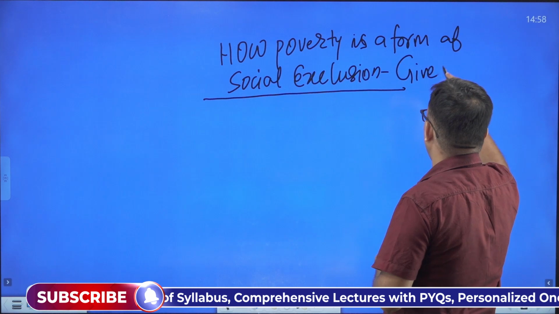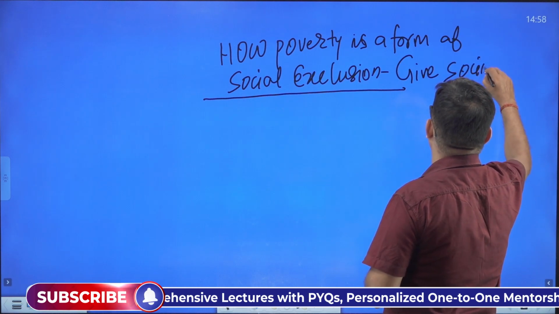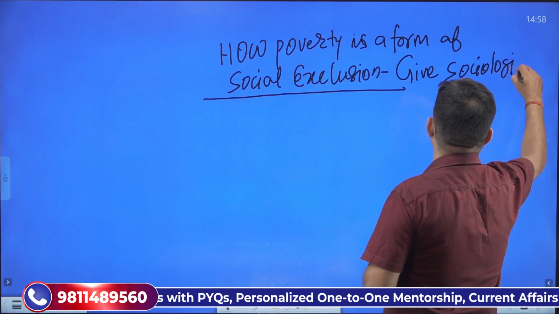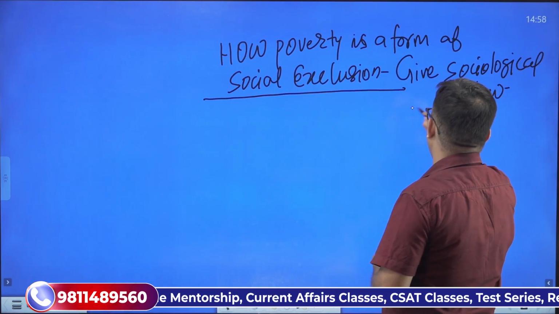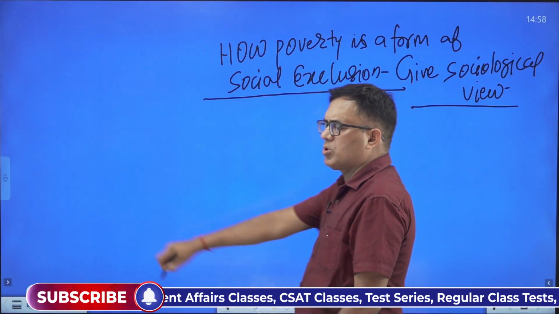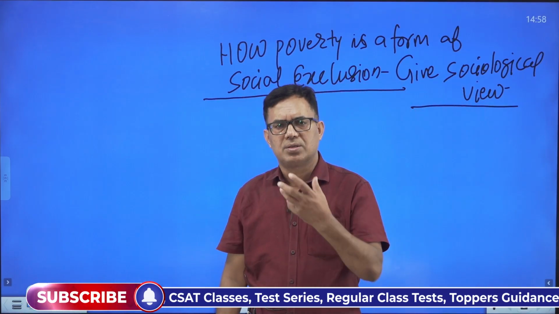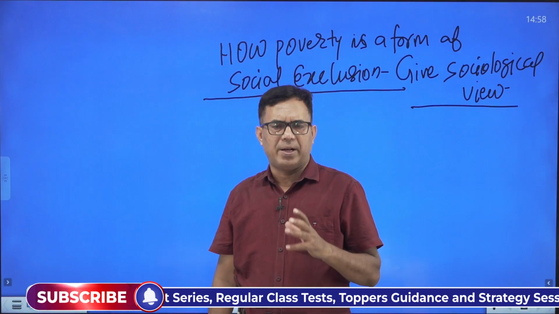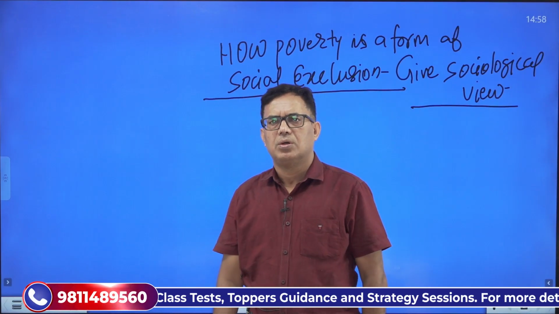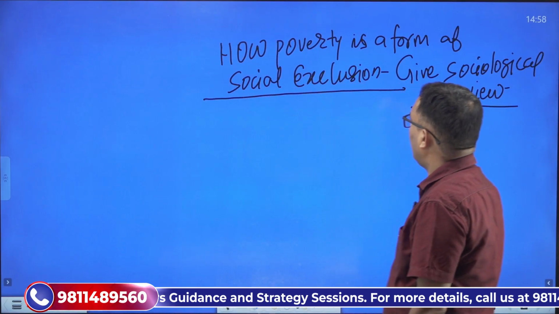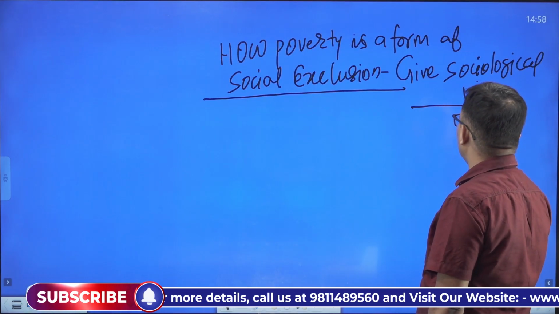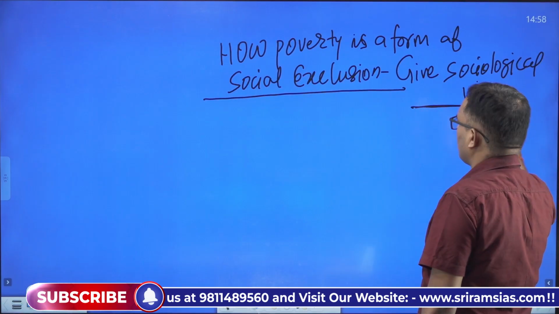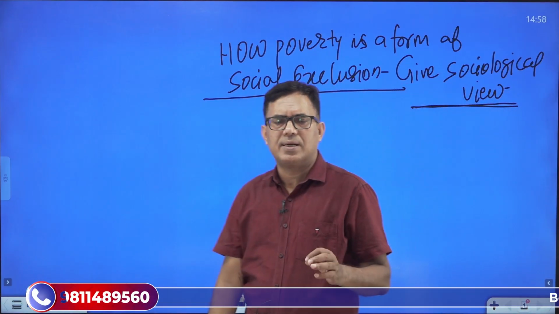Give sociological view. How poverty is a form of social exclusion. Give sociological view. Right? This is the explanation that we have to go. So when we talk about how poverty is a form of social exclusion, give sociological view or give sociological explanation, this is the discussion.